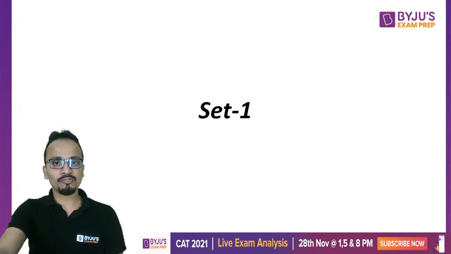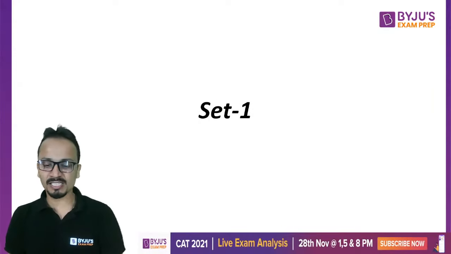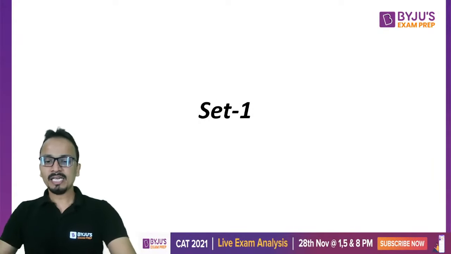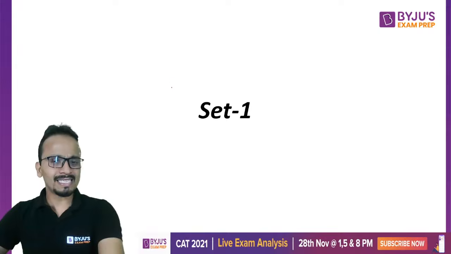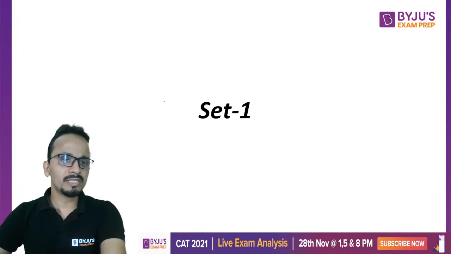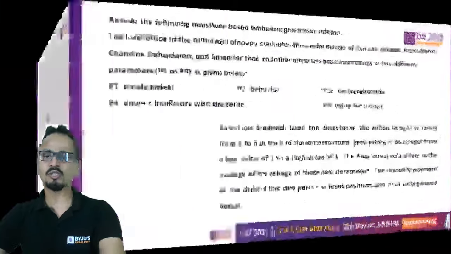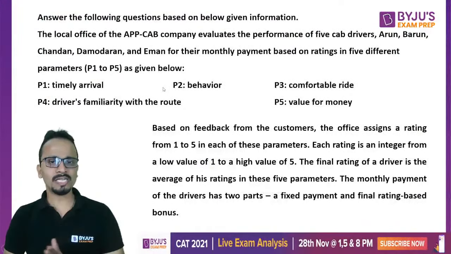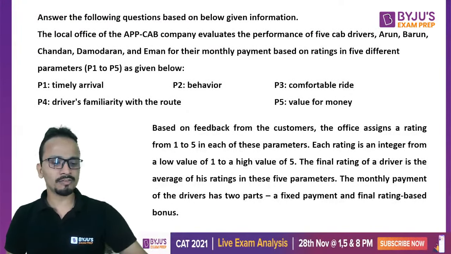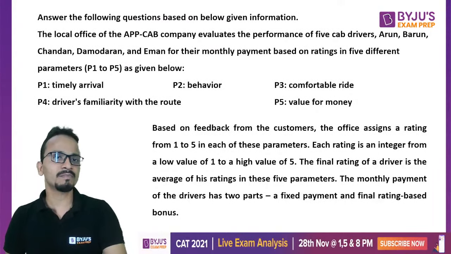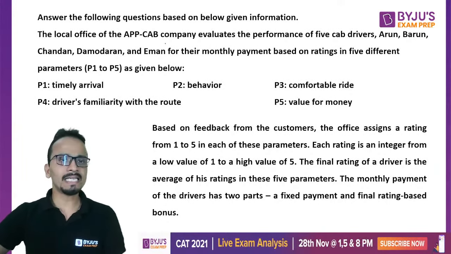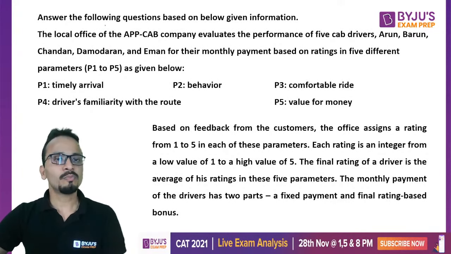All right, so friends, let's begin with the first set for the day. I have taken this set, like I mentioned, from the previous year CAT paper. So let us first look at the common set of information that is given in this set, the directions. Answer the following questions based on the below given information.